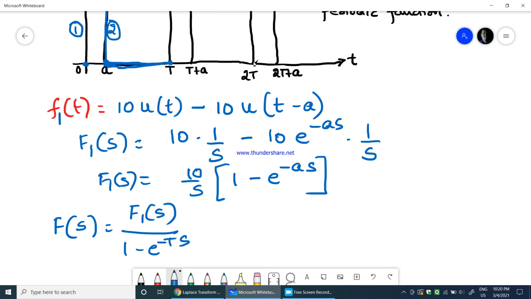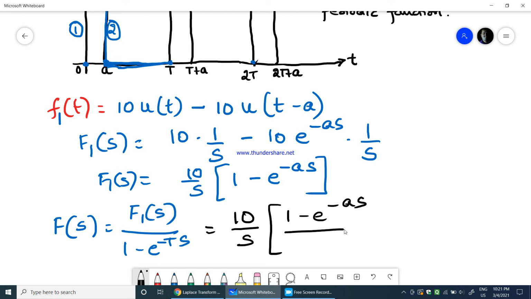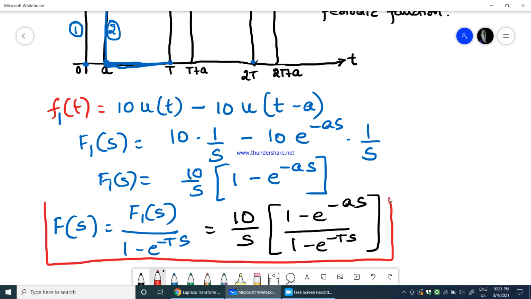Now from t to 2t is again t only. So therefore the capital T in the denominator remains to be t. Therefore this would be equal to 10 by s into 1 minus e power minus as divided by 1 minus e power minus ts. So therefore this would be the Laplace transform of the given periodic function. This would be the solution for the Laplace transform of the given periodic function.